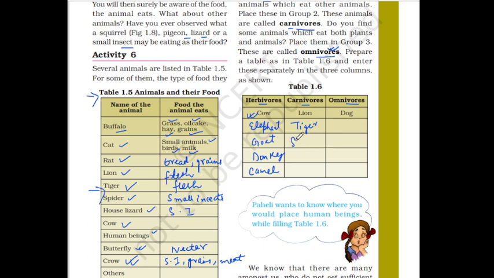After that, we can write spider, we can write house lizard, right? Basically, all these feed on flesh of the animals. For that purpose, butterfly also, eats insects.